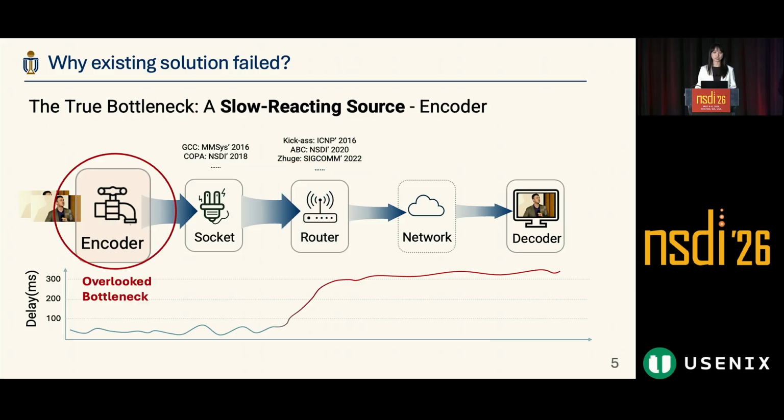So here is our key insight. It's like a water tap: only if we reduce the output at the source of the whole pipeline can we truly solve this latency issue. But the encoder, this source, is highly overlooked currently.